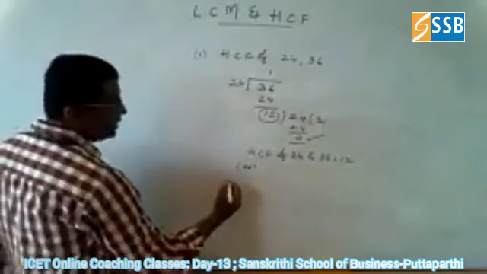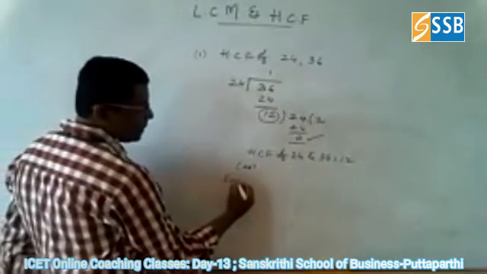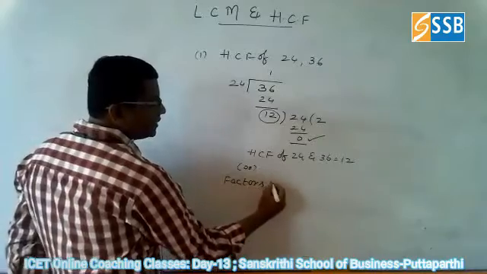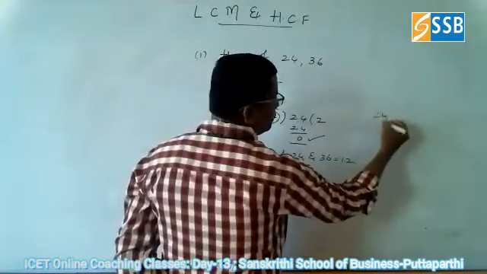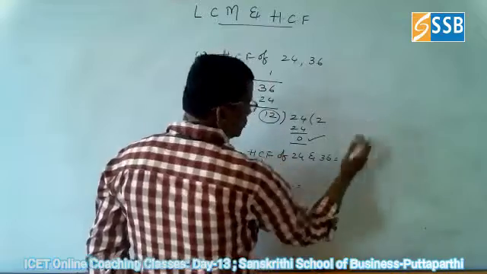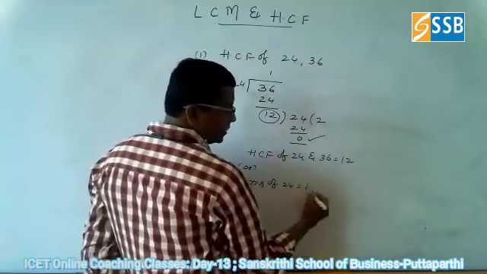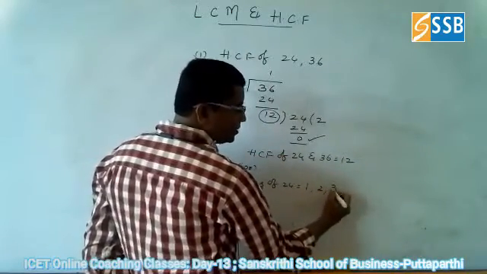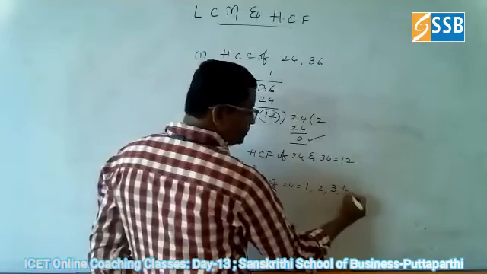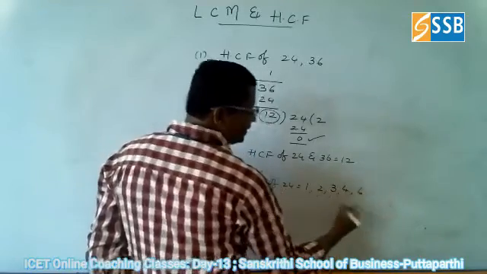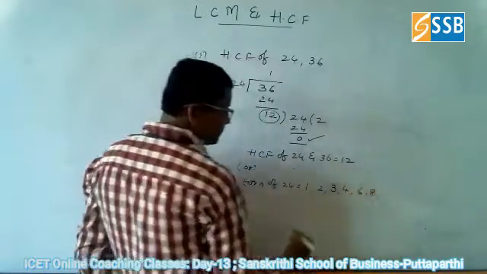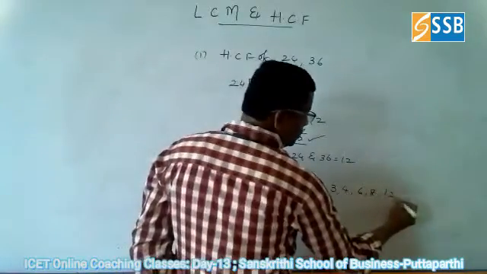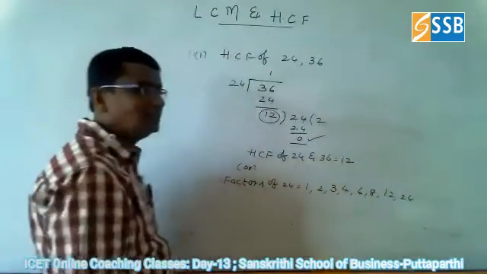If you go for finding the factors, another method: what are the factors of 24? As usual, 1, 2, with 3 also it can go, 4, again 6, 8, 12, 24. These are the factors.